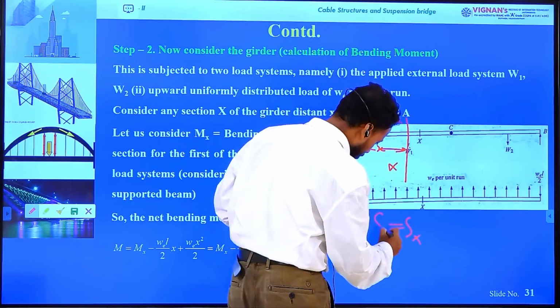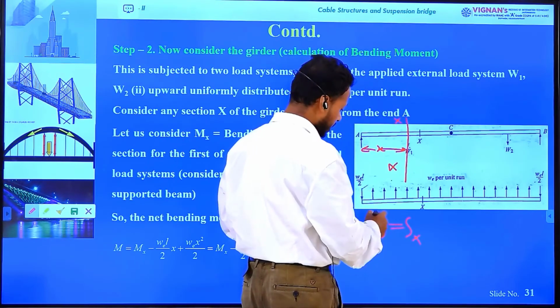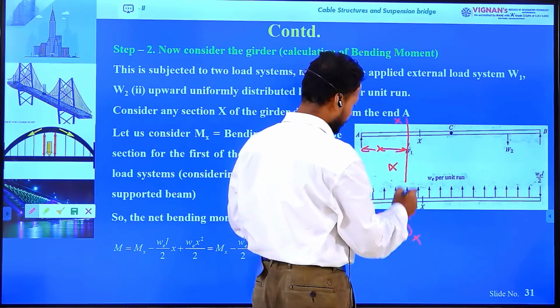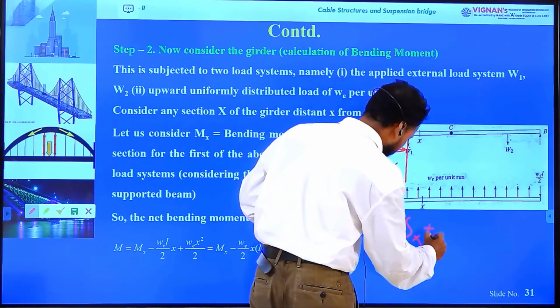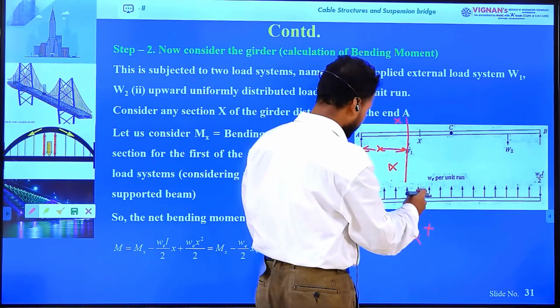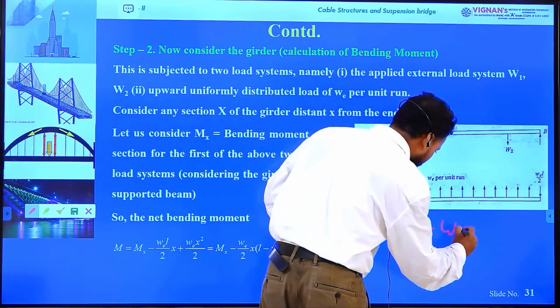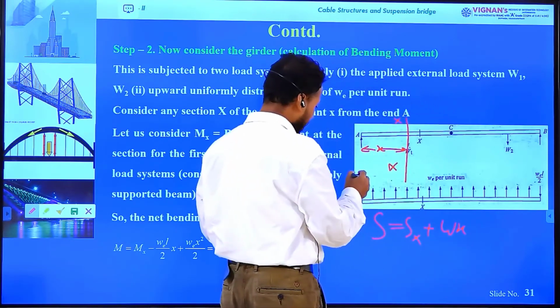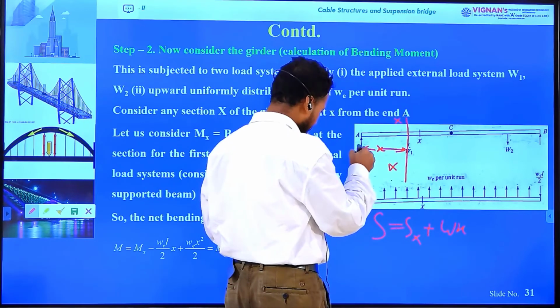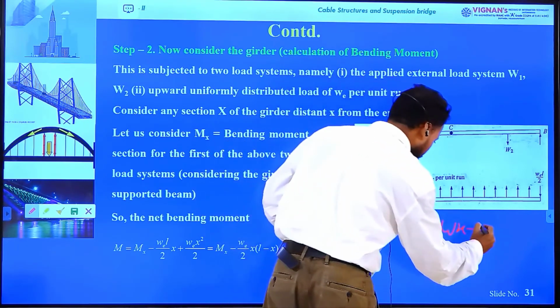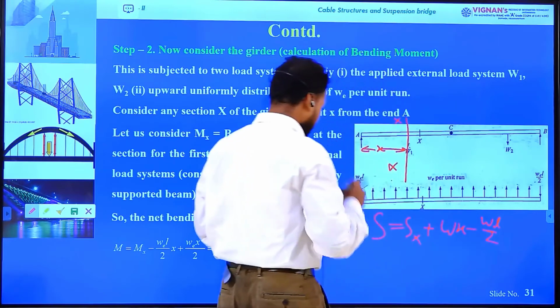So net shear force S equals the existing shear force Sx plus the UDL, which is working in the upward direction, and the value is W into X, and the support reaction is acting in the downward direction, so minus W L by 2.